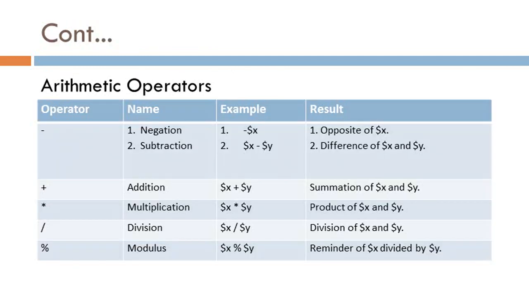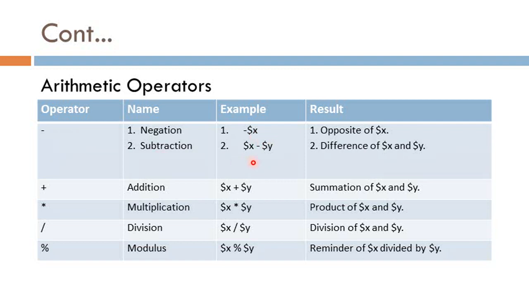Now start with the first operator, the arithmetic operators. Arithmetic operators are plus, minus, multiplication, division and modulo. Starting with the first operator, negation, which means minus. It is used for subtraction or negation. If I write minus $x, that means the opposite of $x. If the value of $x is 5, then it returns minus 5. But if the value of $x is minus 5, then we get 5.